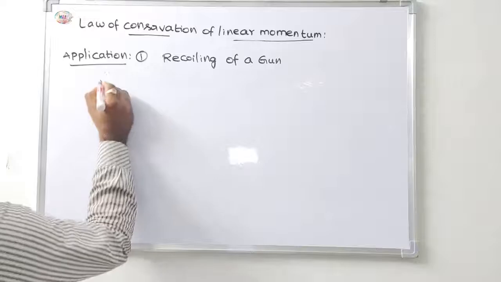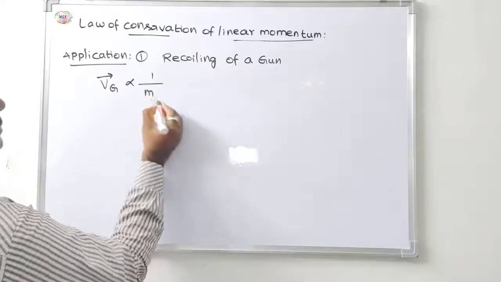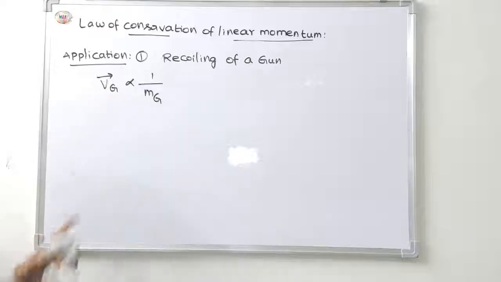In this one, vg is inversely proportional to mg. The higher the velocity of the gun, the lesser the mass of the gun.